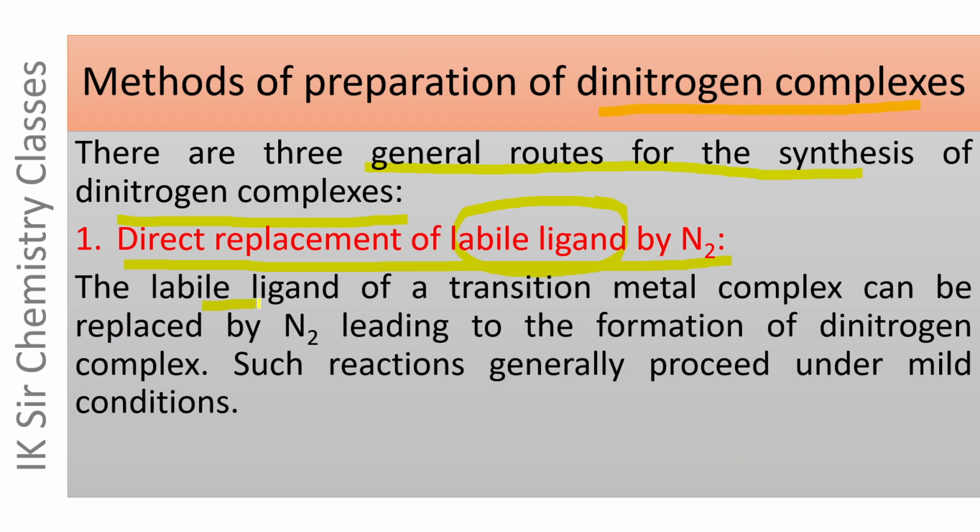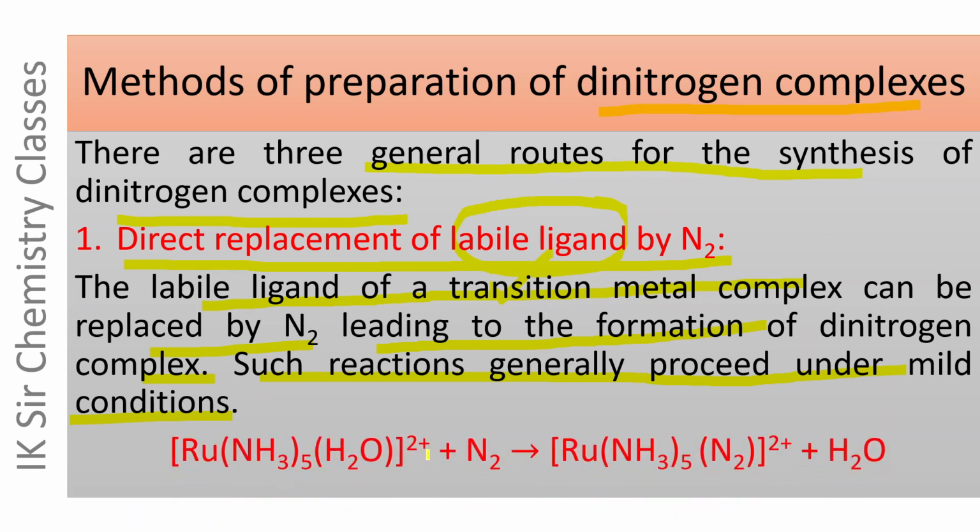The labile ligand of a transition metal complex can be replaced by N2 molecule, leading to the formation of dinitrogen complex. The labile ligand of any transition metal complex can be replaced by N2 molecule, resulting in the formation of a dinitrogen complex, and such reactions generally proceed under mild conditions. An example is given here.